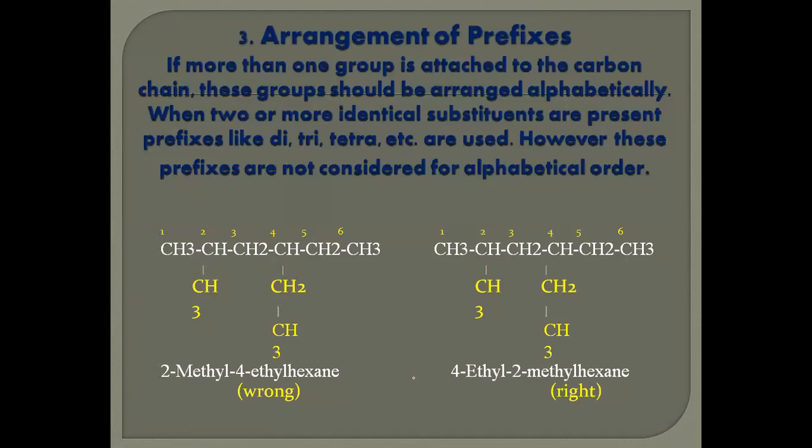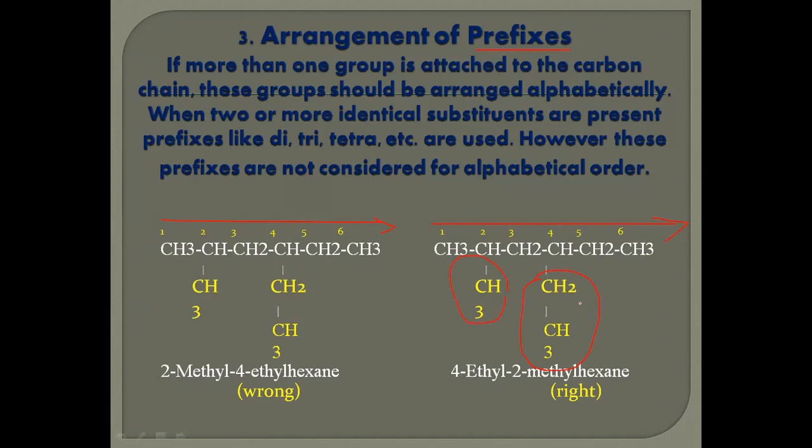Then finally, the arrangement of the prefixes. Prefix means whatever substitutions occur on the longest continuous selected carbon chain. If you observe these examples, the numbering starts from left to right in both, but consider the arrangement of prefixes. Here the prefixes are the CH3 group and the ethyl group, CH2CH3.